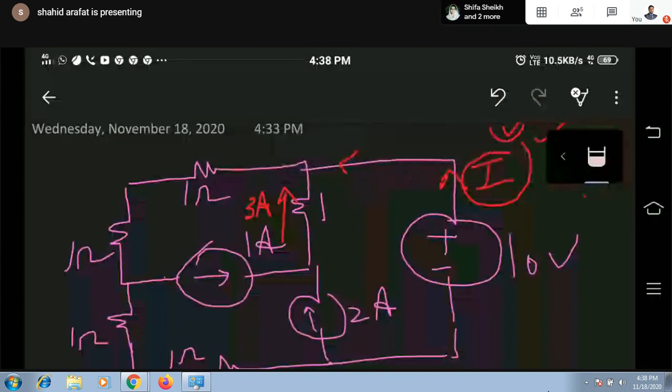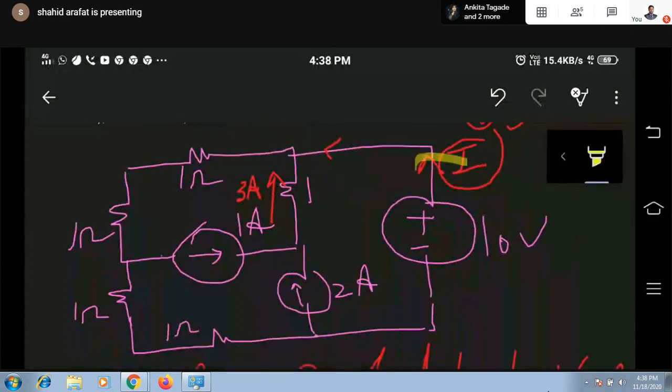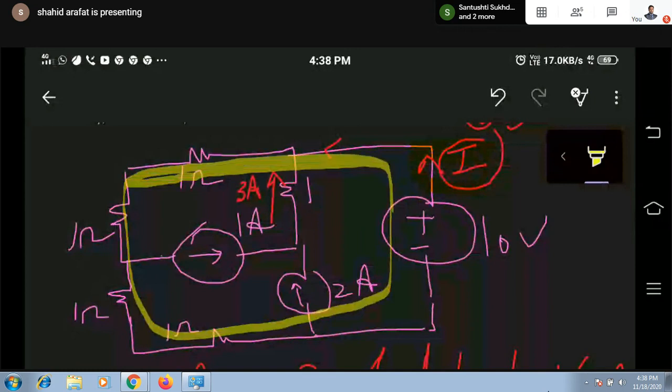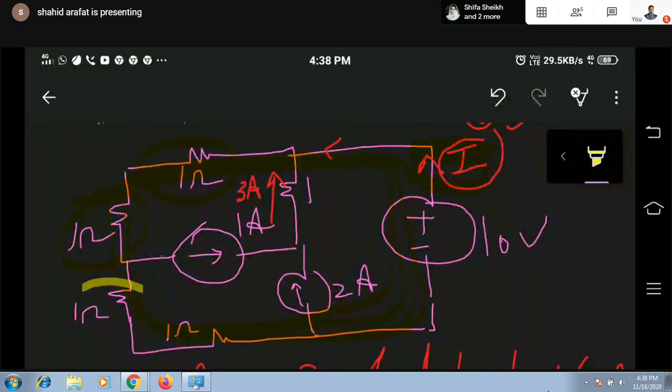Can I mark current through all the branches? Our target is to find out current. If I apply KVL in any path, suppose in this path, and if I know the voltage across all the branches, this is the known voltage.